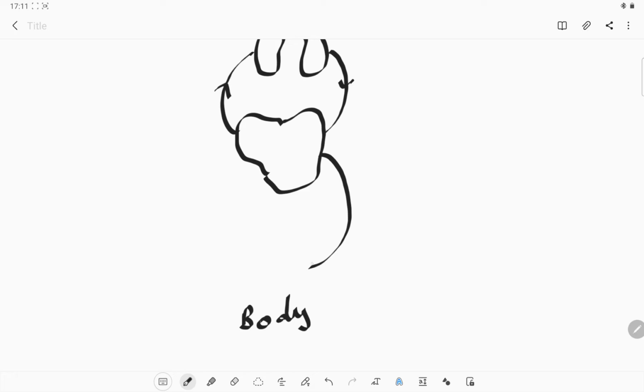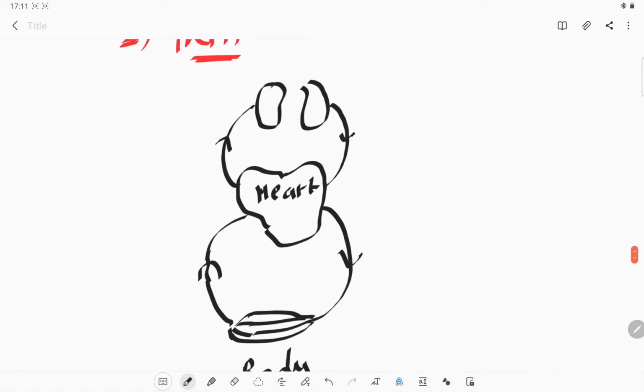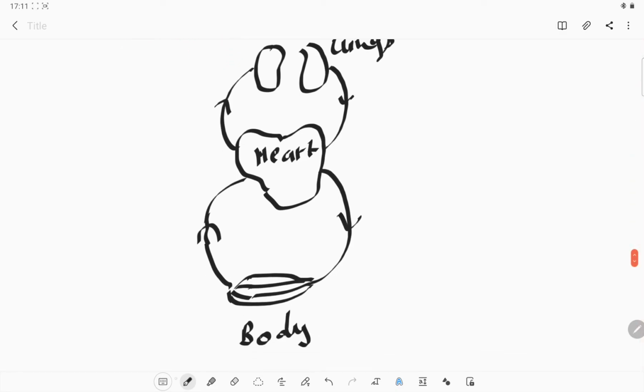Okay, we can say that body part, because of the capillaries, the capillaries will help us to take all the oxygen, or exchange of gases, that means oxygen and carbon dioxide, and then all the carbonated blood will go to the heart again. So this is the heart portion, this is the lungs portion, and this is the body. This is how the transportation normally takes place in our circulatory system.